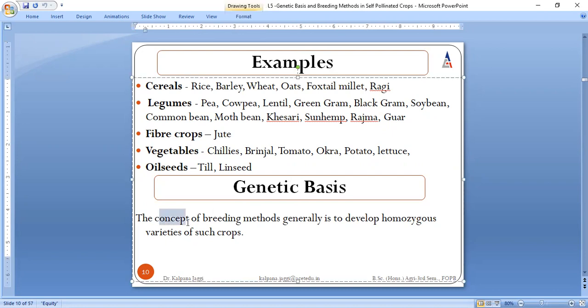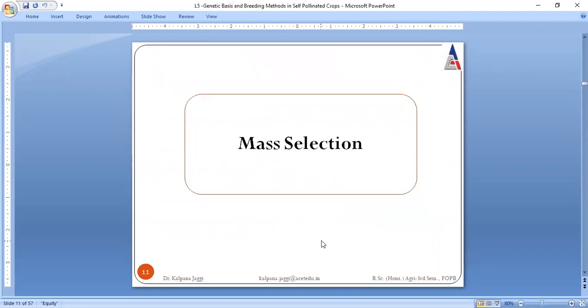The concept is that because you are going for self-pollination, there is no change in the genetic content, and as a result of breeding methodologies, we are capable of developing homozygous varieties. That means varieties which resemble each other in terms of their genetic content. This is the genetic basis of a self-pollinated species. And now I will be stepping towards the methodology. The very first is mass selection.